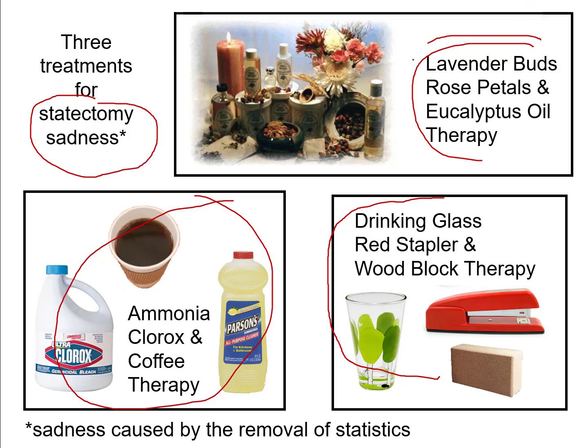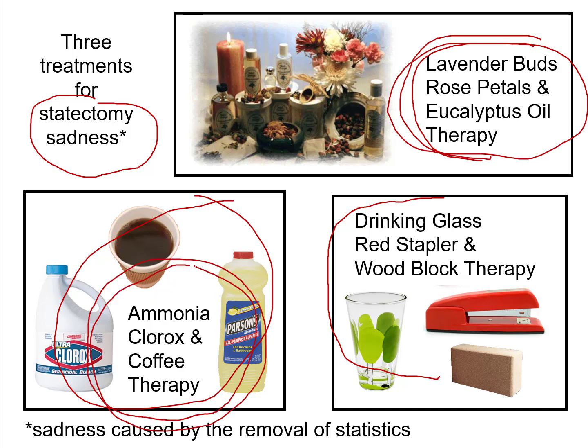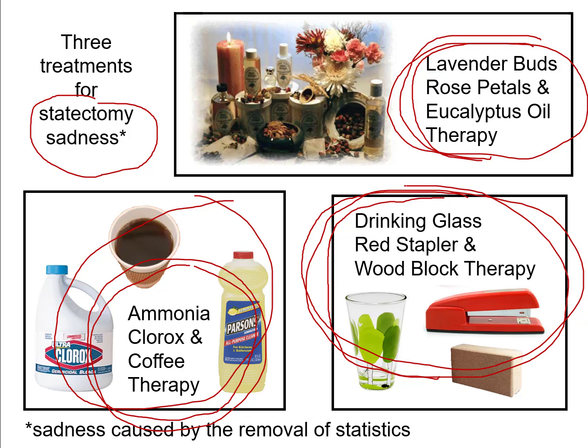So some people get randomly assigned to the lavender buds treatment. Some people get randomly assigned to this paradoxical ammonia, Clorox, and coffee therapy. And a third group of people get randomly assigned to the control group, where they just simply experience a drinking glass and red stapler and a wood block, and nothing else happens. So in this hypothetical example, I want to see, is there a difference between these 3 groups? I have 2 different types of treatments and 1 control group, so I have 3 groups altogether, and I want to see, is there a difference between these 3 groups?